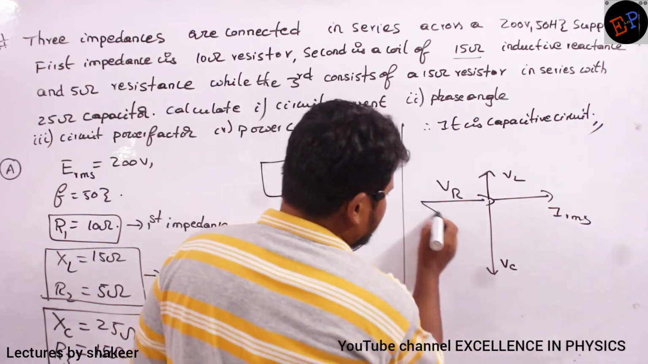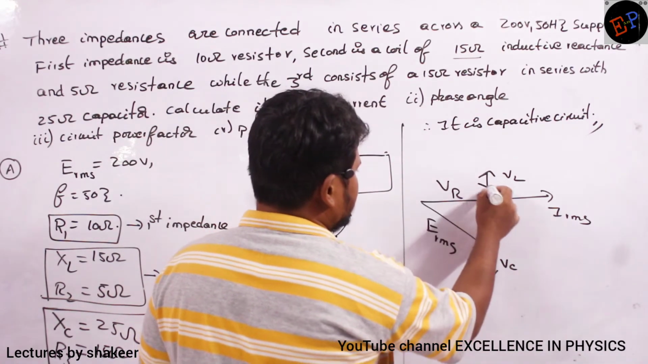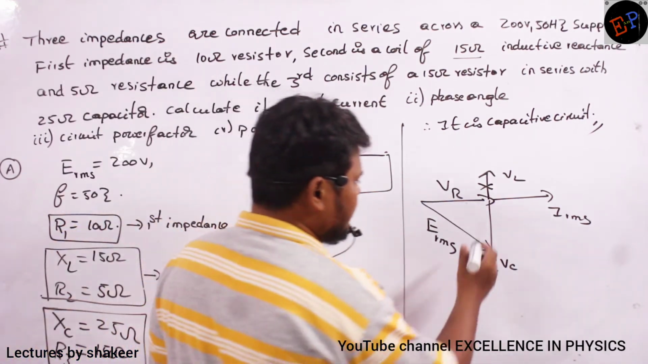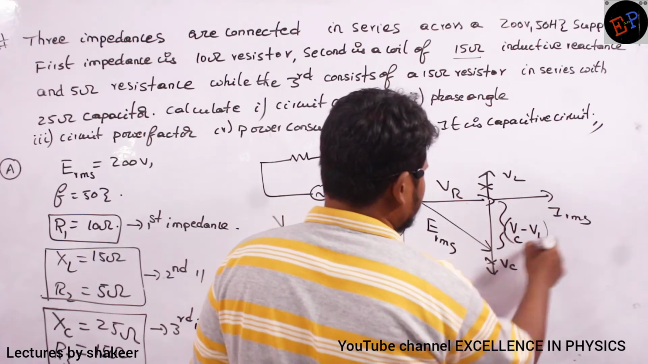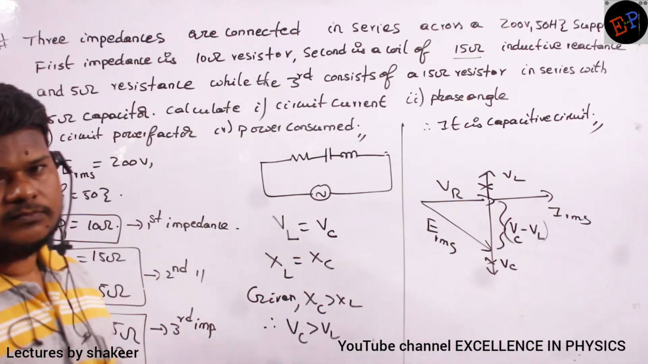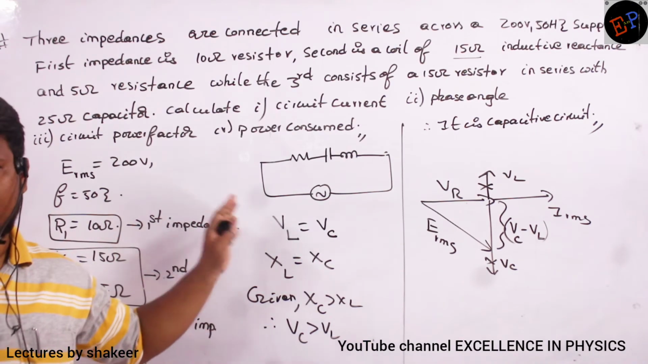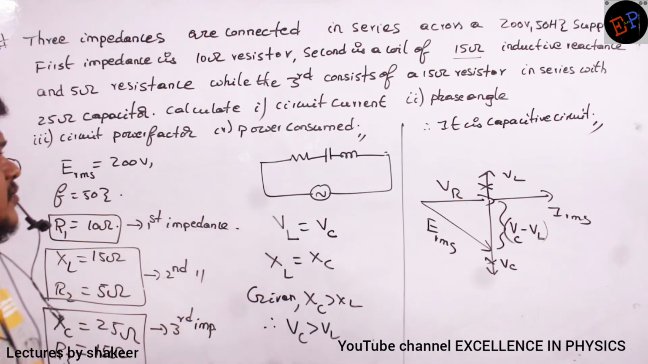So this becomes my ERMS. This part gets cancelled with each other, and the remaining value is VC minus VL. This is how we have written it. So this is the analysis of the problem. Until now we have understood the given problem. Now we will try to solve it.